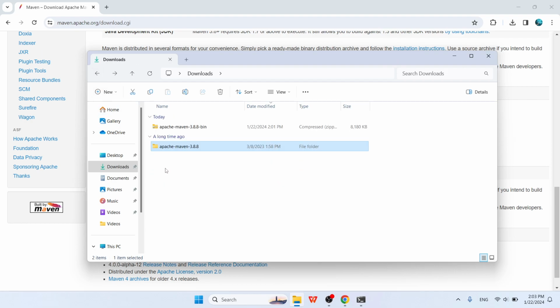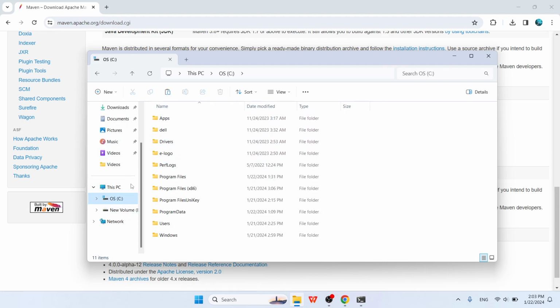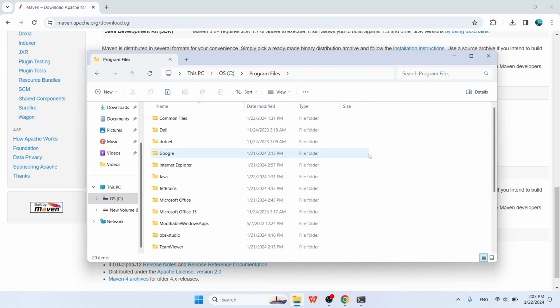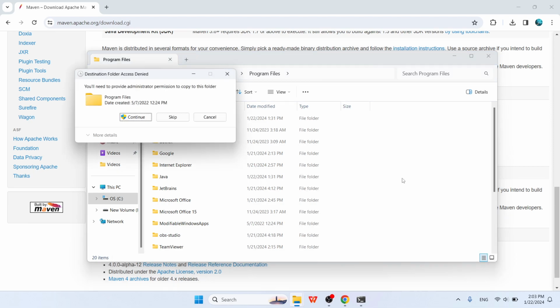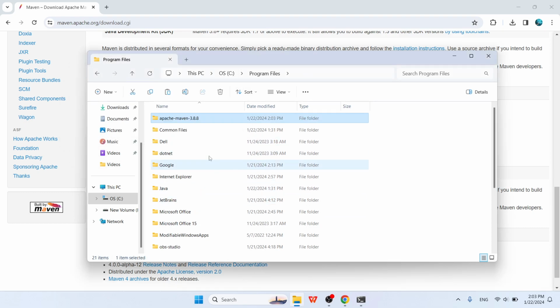First, we need to copy this folder by pressing Control C and paste it into the C drive, Program Files folder. Control V to paste it and continue. Now we have Apache Maven in the Program Files folder.